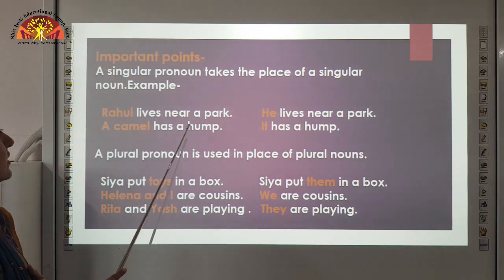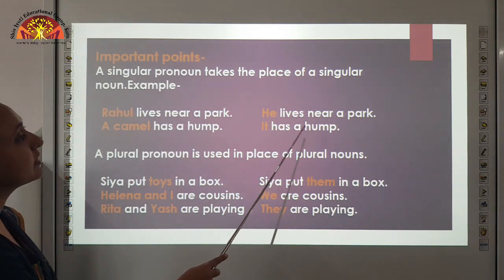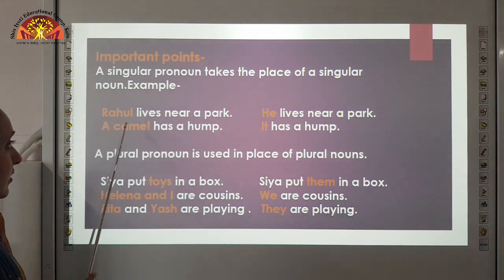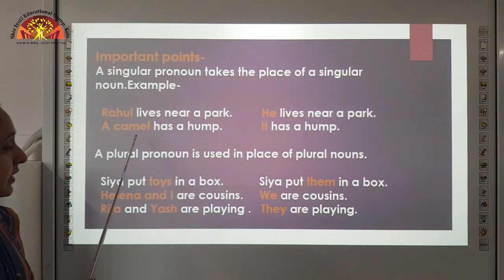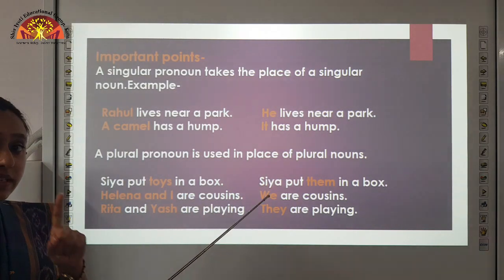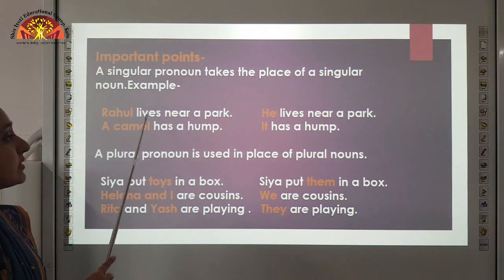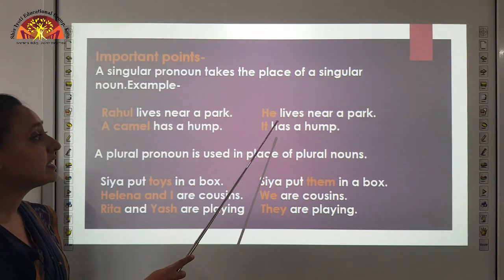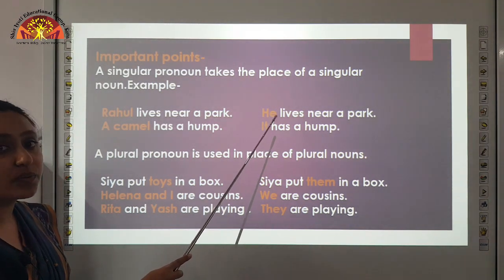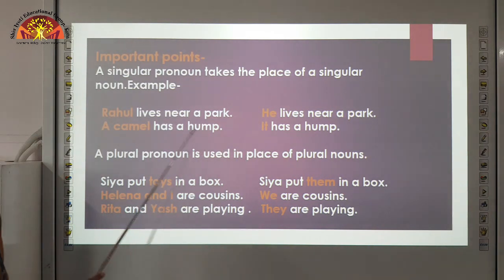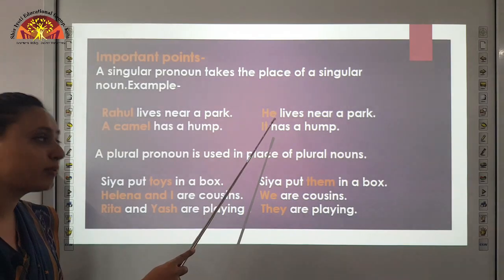Rahul lives near a park. He lives near a park. So here Rahul is a boy. We are talking about a single boy, Rahul. So it is replaced with pronoun he. So singular noun is replaced with singular pronoun.